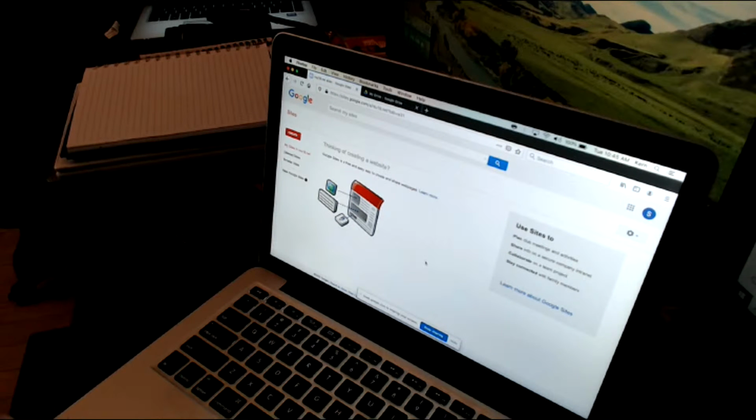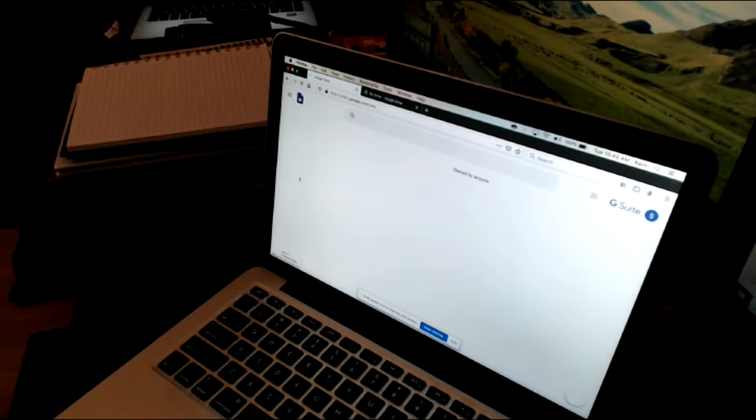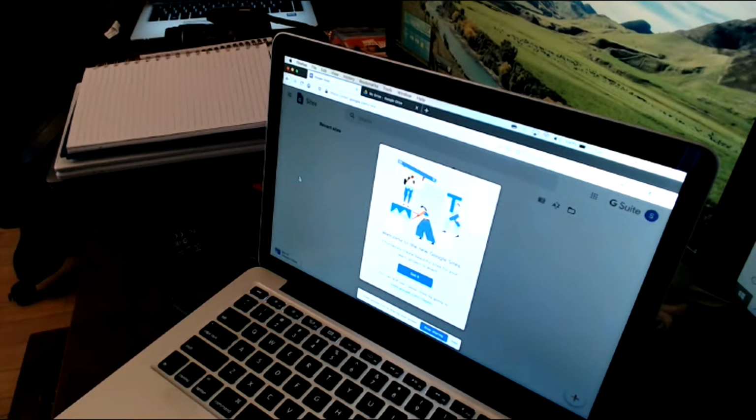There are 2 versions of Google Sites right now. They still have the quote-unquote old version, which is what the first one will come up. But if you look over here on the left side, it says New Google Sites. That's the one you want, New Google Sites.